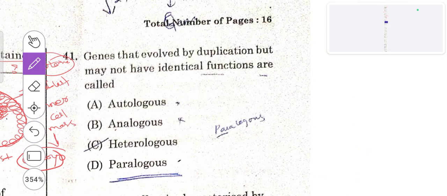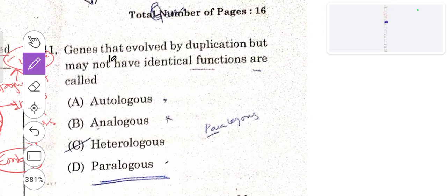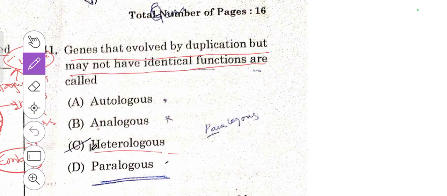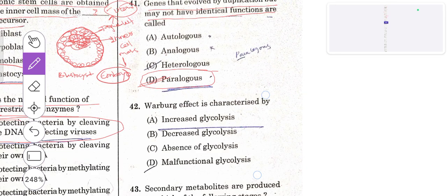Then read out the 41st question. Genes that evolved by duplication but may not have identical function are called as. So these are called paralogous. If they are identical, then we may call them homologous. Here, evolved by duplication and may not have identical function, that is paralogous. D is the right answer.